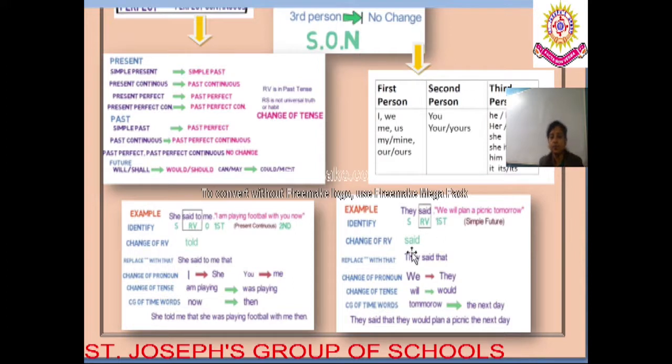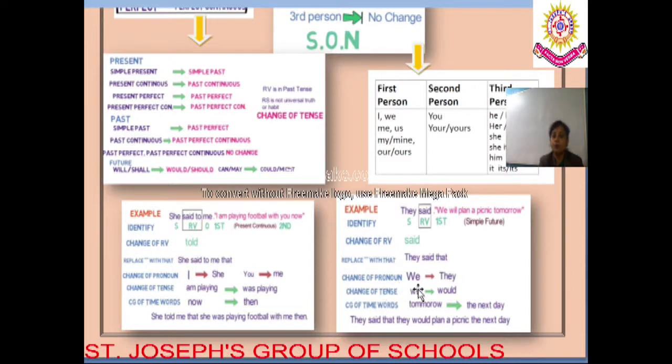So the reporting verb remains the same. Now replace it with that. Do we need to replace it yet? Yes, because direct speech is always with the inverted comma. Now remove the inverted comma and replace it with that. So this is also done. They said that. Change of pronoun.